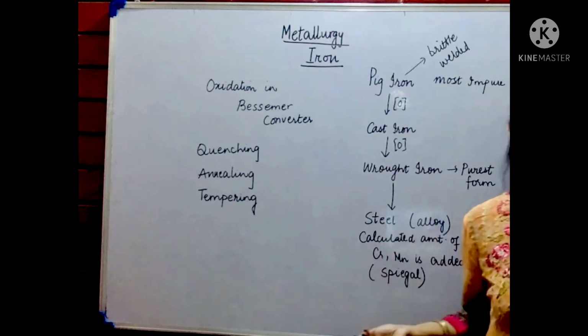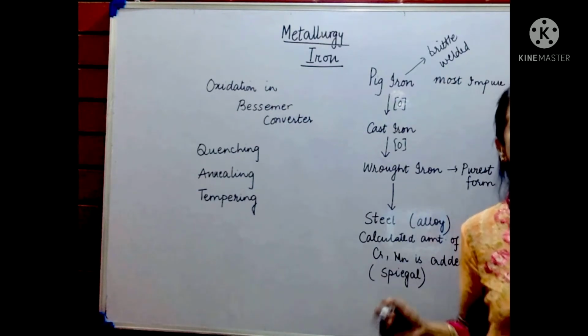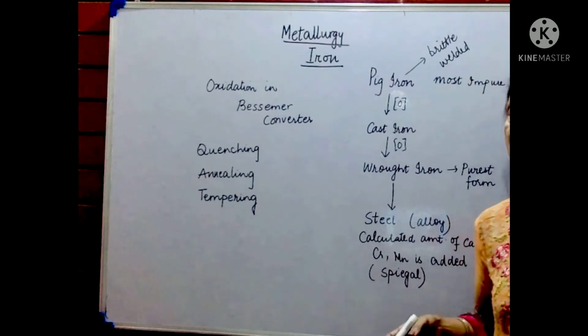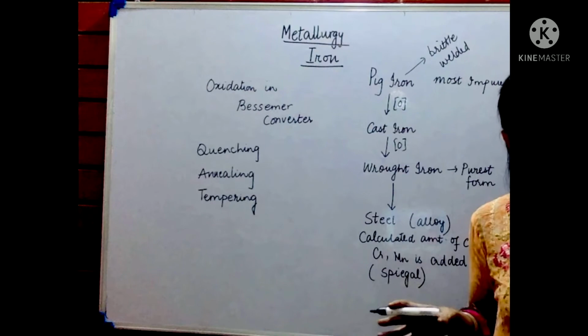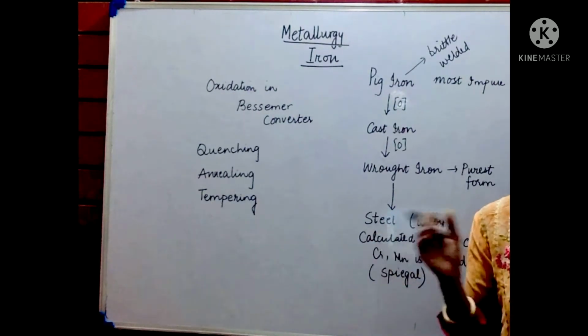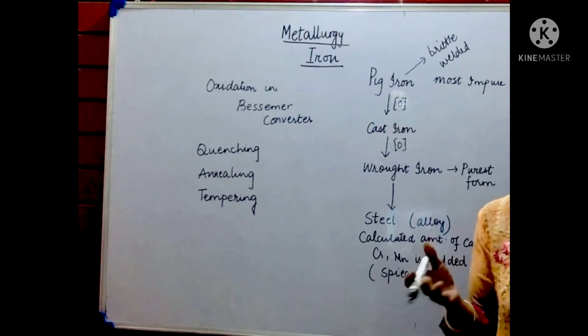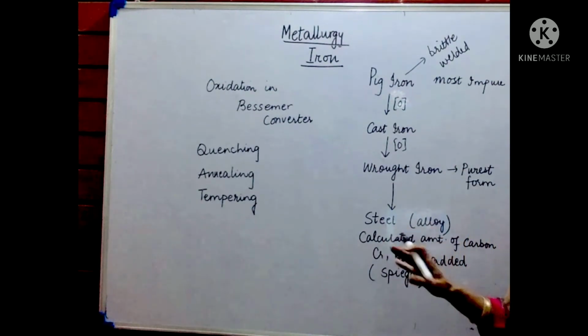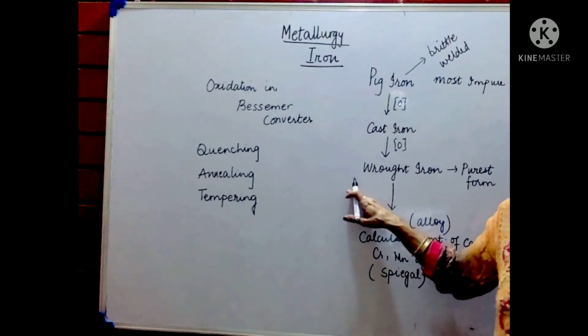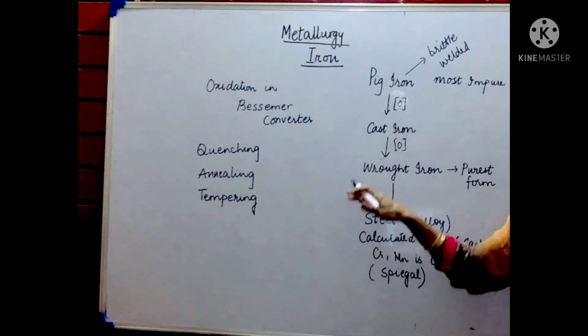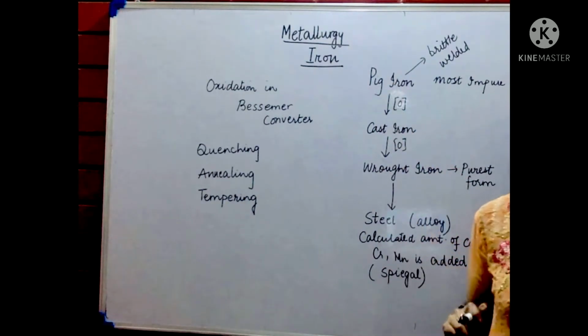In fact, the metallurgy of iron has been known to mankind for very long. In India, metallurgy was well known much before time. You have heard about the iron pillar at Qutub Minar, which has not rusted. So pure iron does not rust. Iron rusts when it contains some impurities in it.